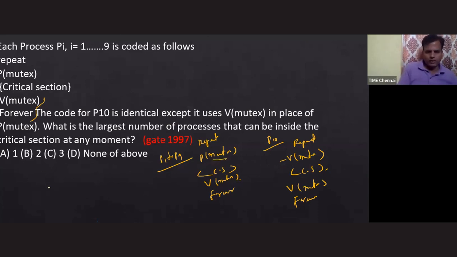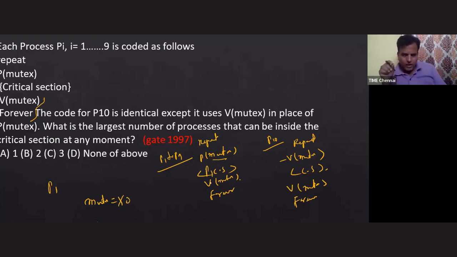Initially, I am trying with process P1. The mutex value initially I am taking as the default value, which is 1. Now it is performing down on 1. Possible, yes. Process P1 is there inside the critical section. When process P1 is inside the critical section, if any other process like P2 wants to enter, can it enter? The answer is no, because right now the mutex value is 0. So P2 cannot enter.